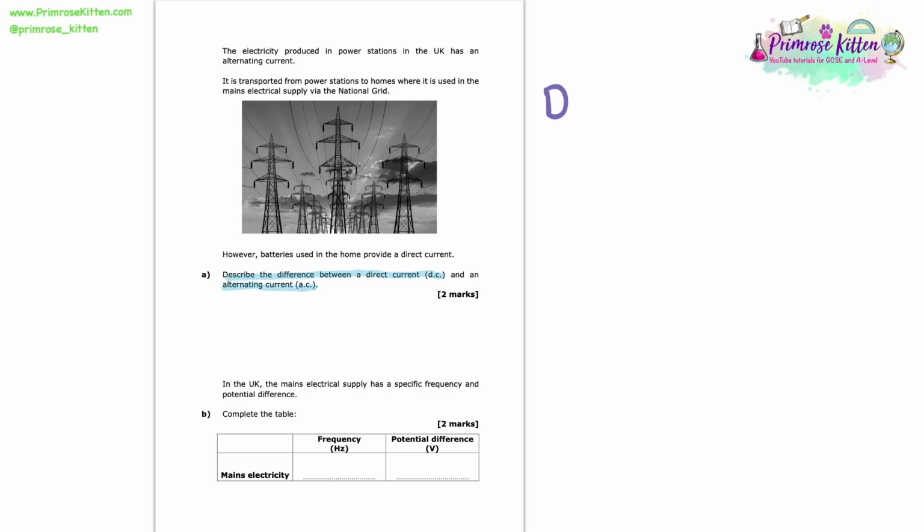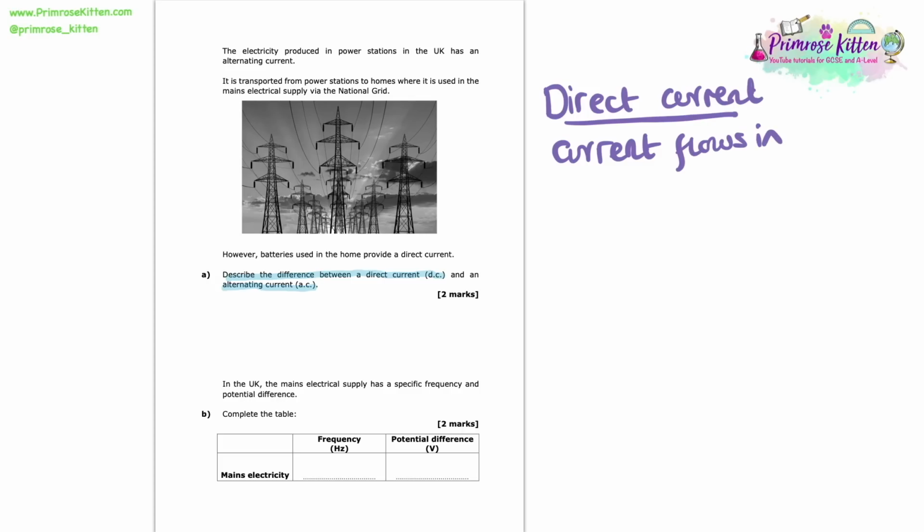Now this is a pair of really important definitions, so if you don't know them already, then now's the time to make a note of them. A direct current is a current which will only flow in one direction. And like the question told us, batteries are an example of a power supply that uses a direct current.